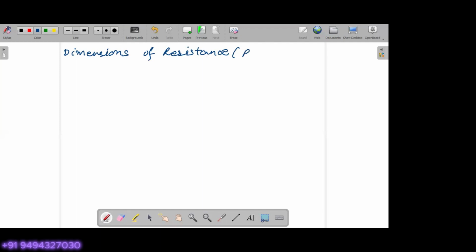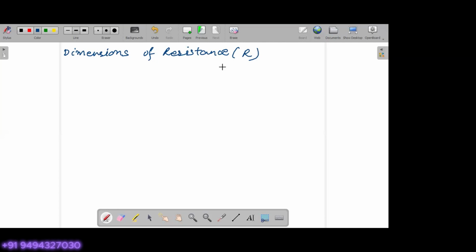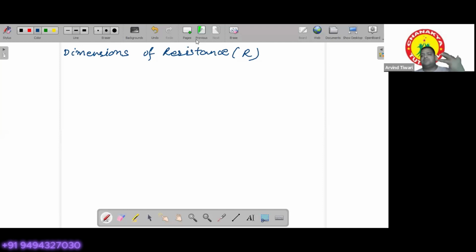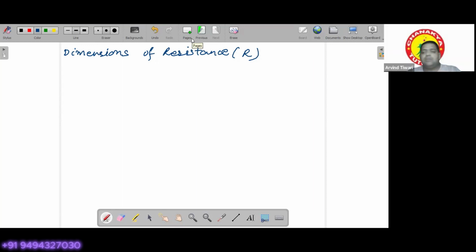Sir, V A minus 1. But V is not a fundamental quantity. We express V in some other terms, right? You have to express it in fundamental terms. Okay, so use that. Take your time, take your time for 2 minutes.